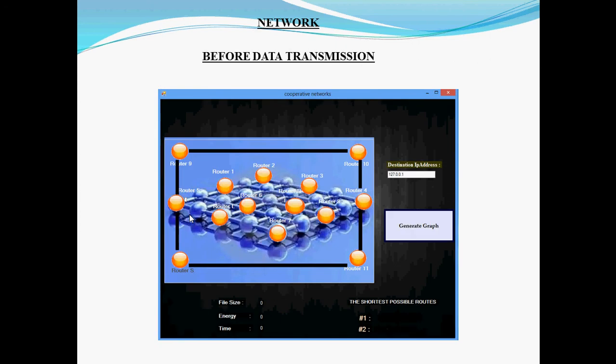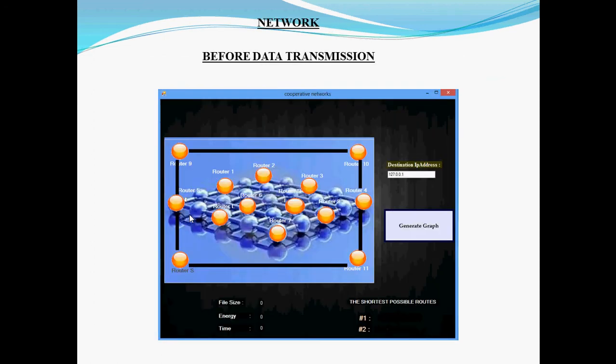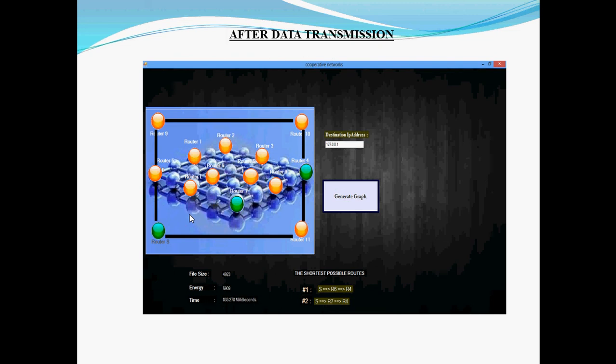In the network module, we have to enable all the routers. Then we go back to the client module and click the click here option, so the transmission gets started. And finally, in the network module, we can find the two shortest paths, S R6 R4 and S R7 R4. These two are the possible shortest paths.